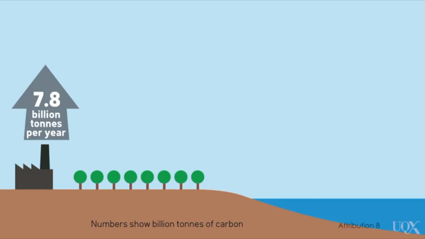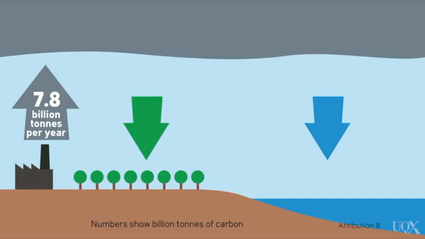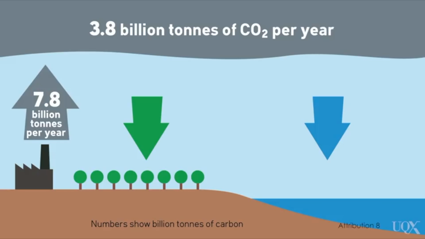The carbon we release doesn't just disappear, it must either be removed by natural sinks or it ends up in the atmosphere. In other words, the change in atmospheric CO2 depends on the difference between the total sources and the total sinks. CO2 levels are rising more slowly than we are releasing CO2. This means that the natural environment must be a net carbon sink. It soaks up carbon. It is taking more CO2 out of the atmosphere than it puts in.